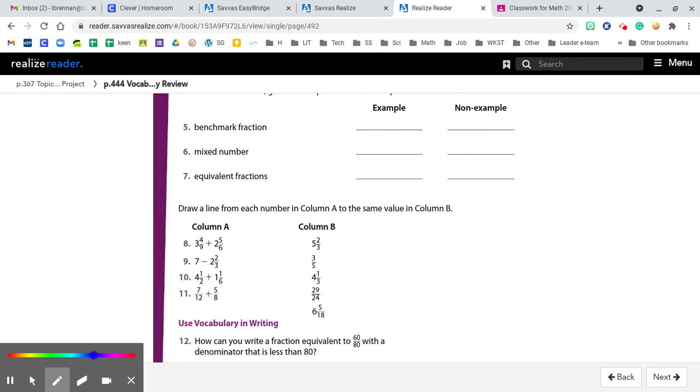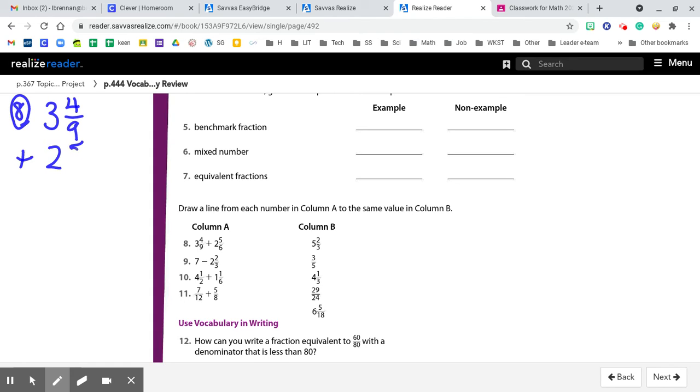So we have it for number 8. We have 3 4/9 plus 2 5/6. A 9 and a 6. We go through our strategies. They are not the same, so we're going to have to rename. One does not go into another, so we have to find a common multiple of both. You can multiply the 9 and the 6 together and get a nice big number like 54, or you can start skip counting.